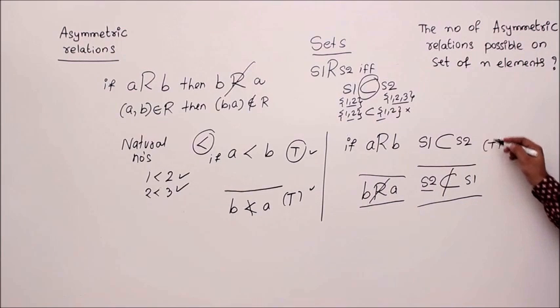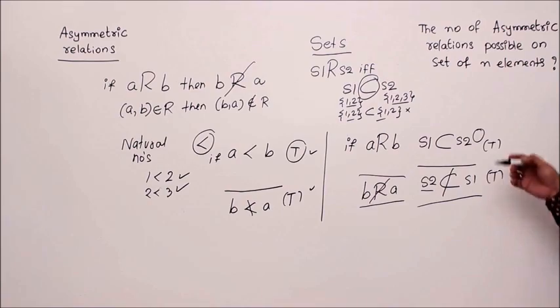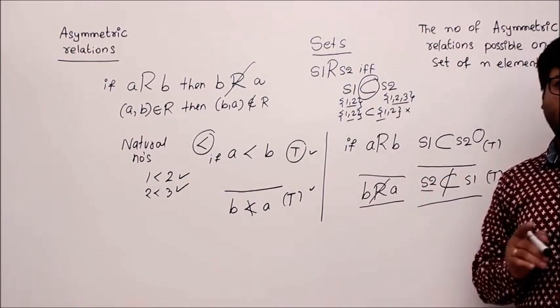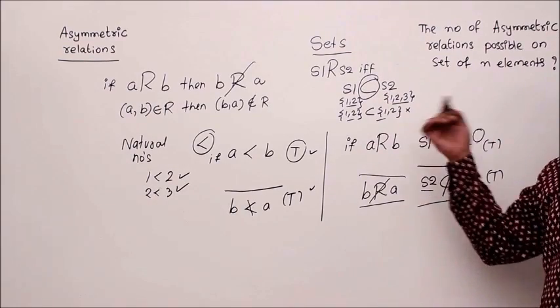Whenever the left is true, this is automatically true, no doubt on that. So that's why these two relations are examples of asymmetric property. So these kinds of relations are asymmetric.